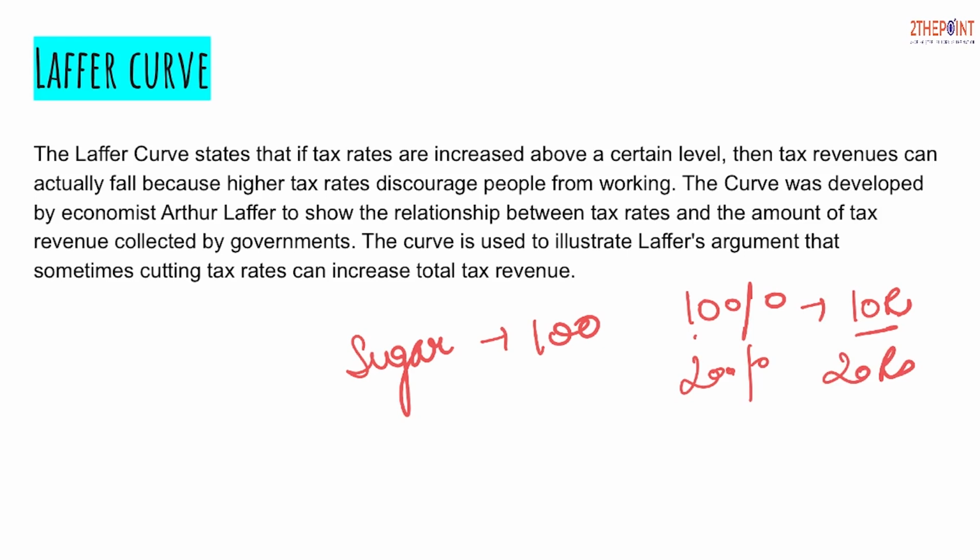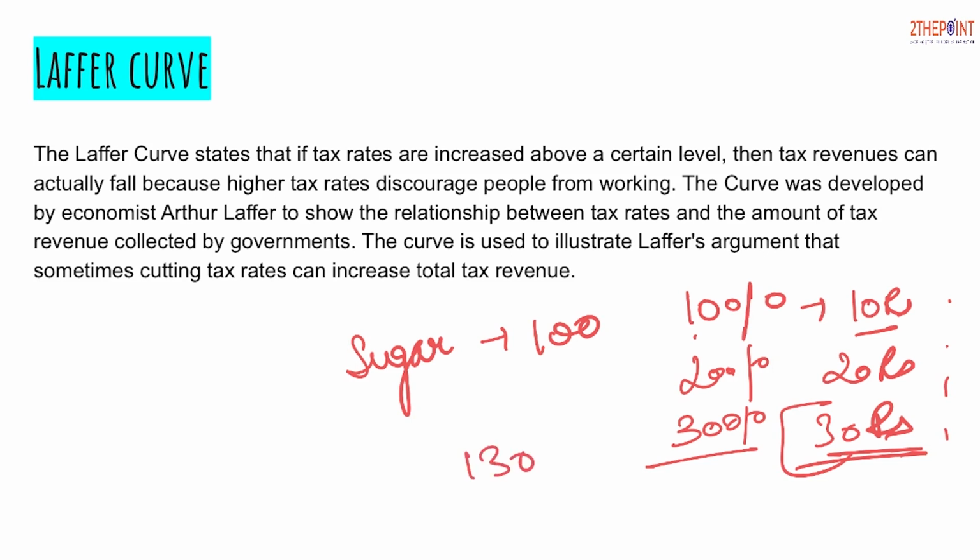Later on the government again decides to increase the tax rate by 10%, and now the effective tax rate is 30% on this 100. So now the tax stands at 30 rupees. If you see, the tax collection of the government is gradually increasing, but at the same time the cost of the sugar, which was earlier available for 100, is now available for 130. Initially when the tax rate changed from 10 to 20 rupees, that is, the cost changed from 100 rupees per kg to 120, it did not bother the consumer much.